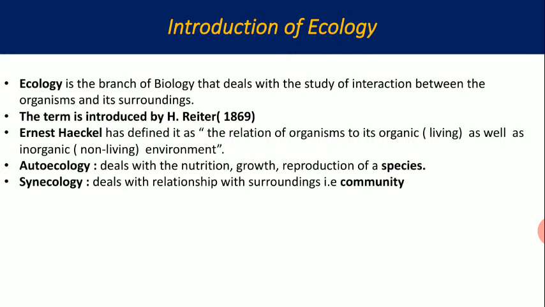Now we can explain ecology in two aspects. First one, autoecology, and the second one is synecology. Autoecology deals with the species, its nutrition, growth, development, reproduction, and that's why autoecology is known as species ecology, whereas synecology deals with the community, and here the main concern is the relationship between the organisms and the relationship between the surroundings and the organism.